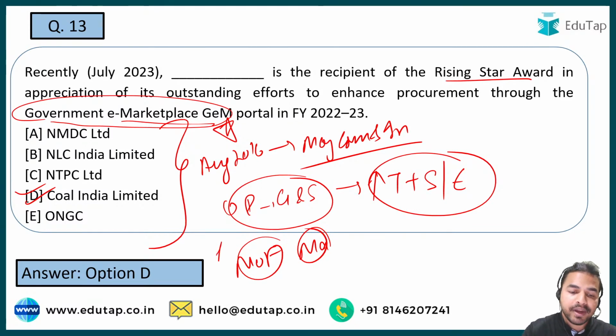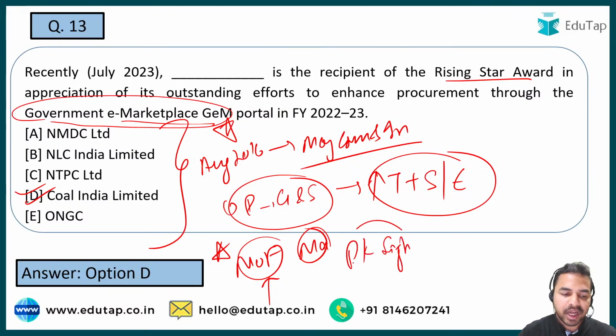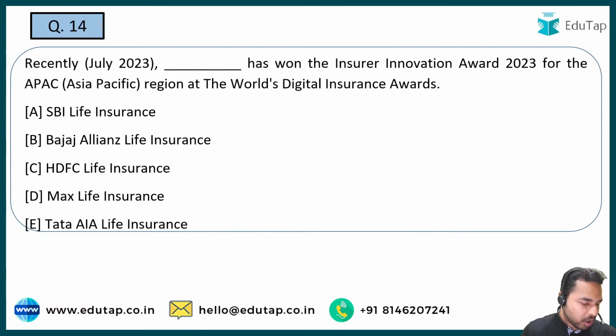And that is a very, very important point. एग्जाम के अंदर question इस तरीके से आ सकता है, the name of the ministry which made it mandatory for all the government users. See, all the transactions which take place under this particular process have been authorized and made mandatory by the Ministry of Finance. जब हम बात करते हैं CEO of the GEM portal, it is PK Singh. Okay, that is Prashant Kumar Singh is the right answer. So I hope this is clear to all of you. Absolutely right guys. Venkatesh, Arindam, all of you have given me the right answer. Let's move on to the next question.